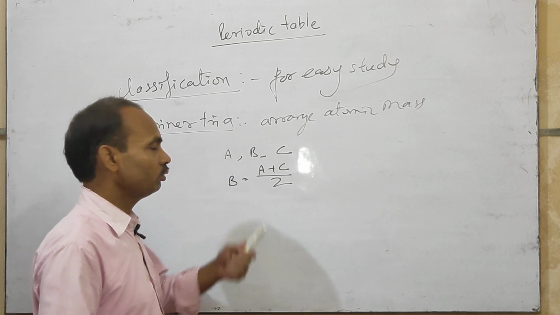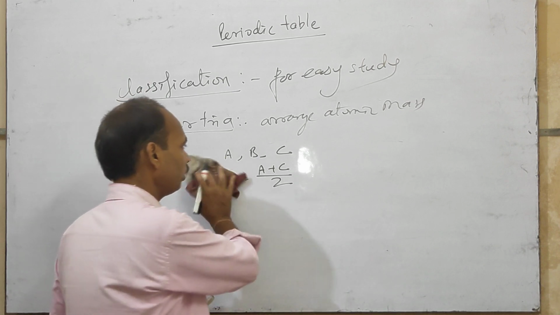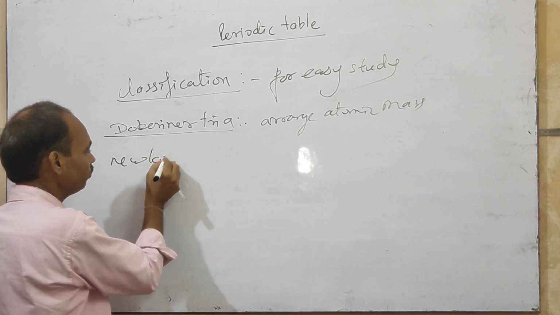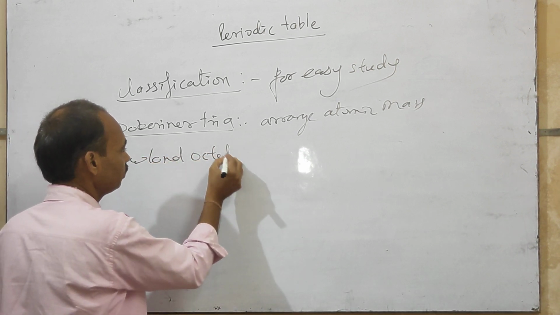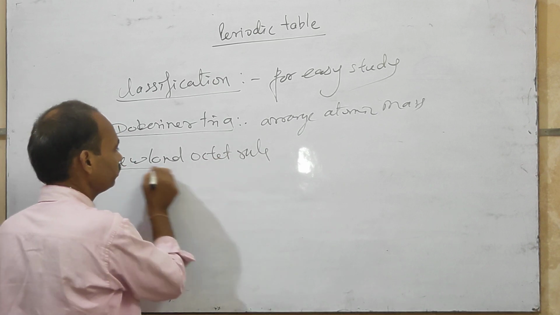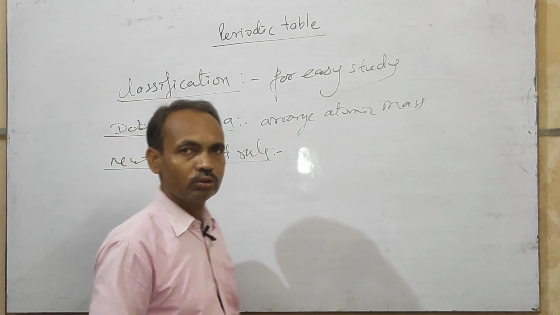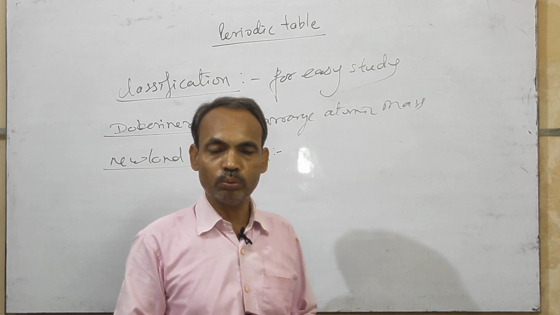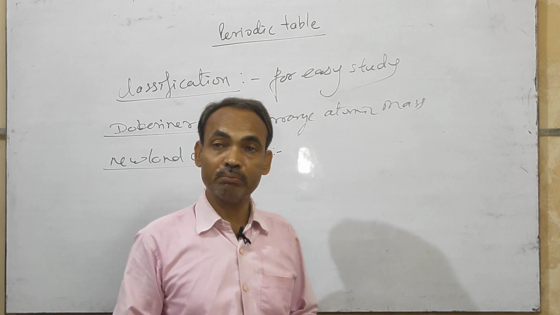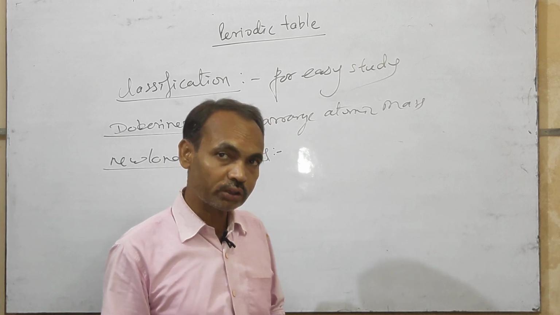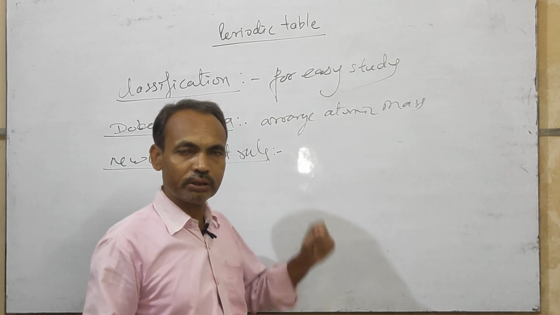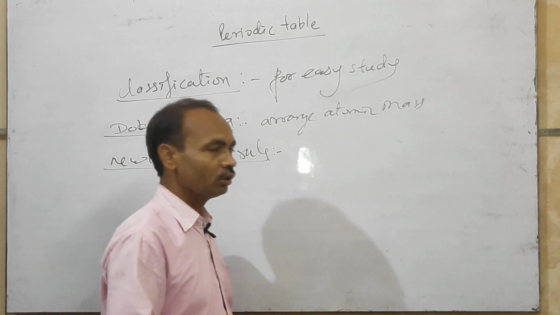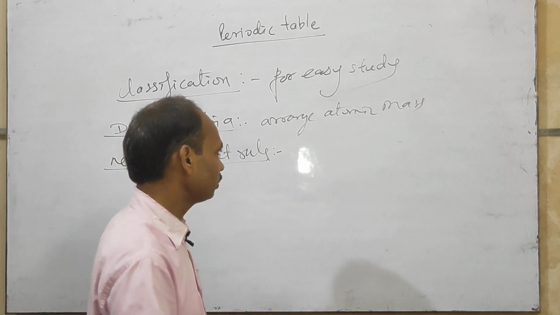So this rule failed, and now Newlands' octet rule. Newlands tried to group the elements in order of atomic mass and told that every eighth element has the same properties as the first element, like a musical scale.